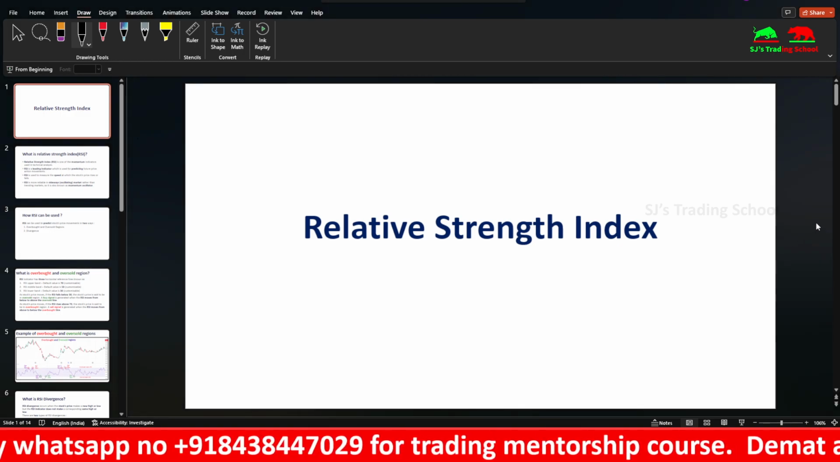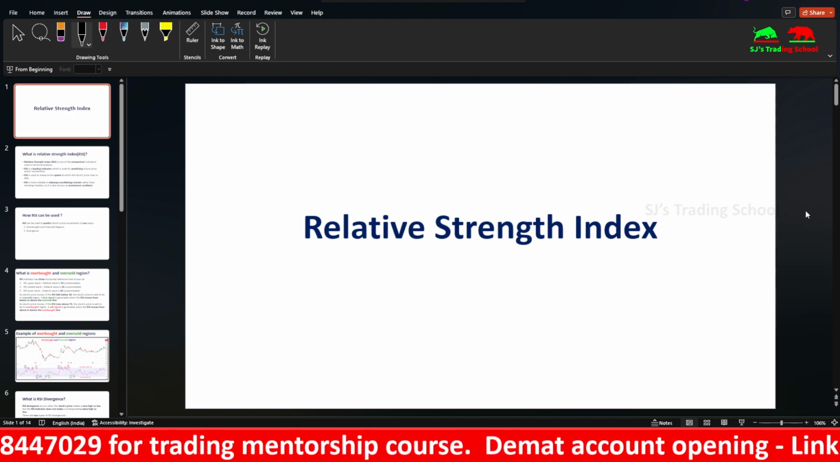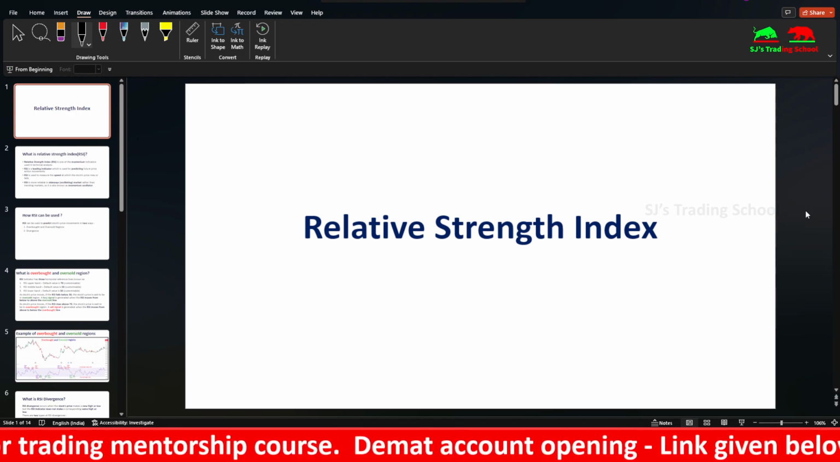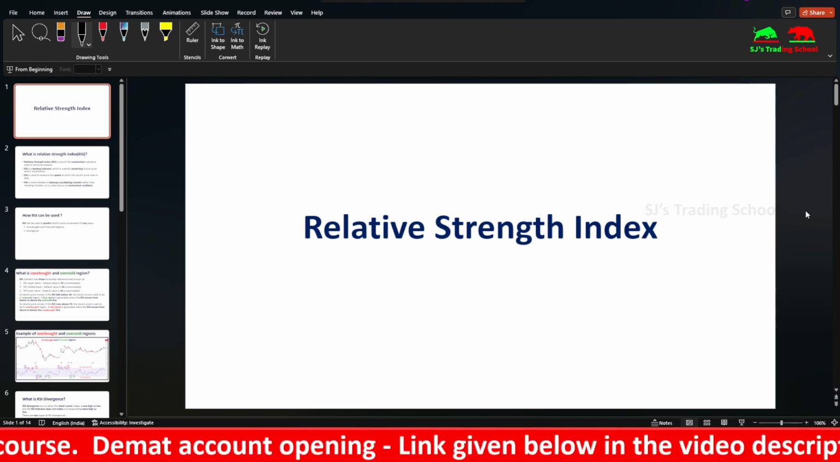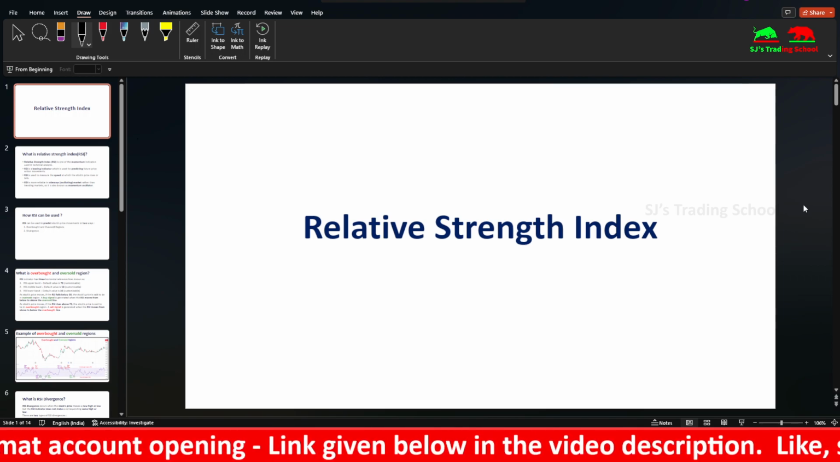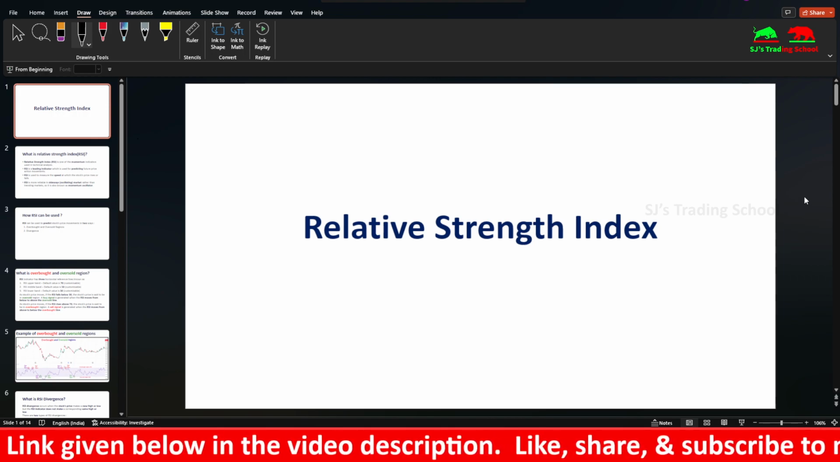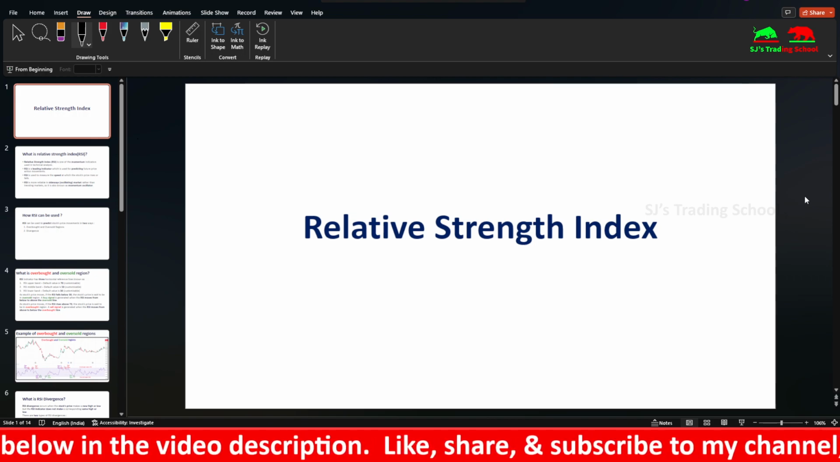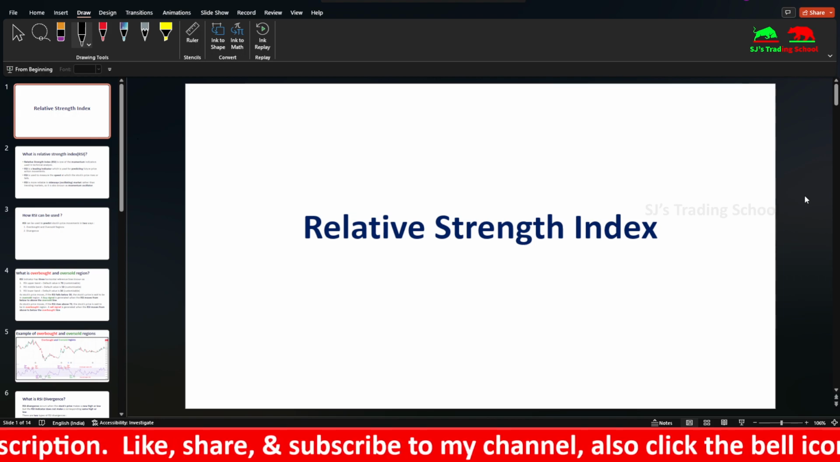So hi guys, it's SJ speaking, and in today's video we're going to see about the relative strength index. It is one of the indicators used in technical analysis. When it comes to technical analysis, there are two ways we can analyze the stocks. One way is using price action, that is candlesticks, chart patterns, the market structure, everything comes under price action. Whereas indicators, there are two types: leading indicators and lagging indicators.